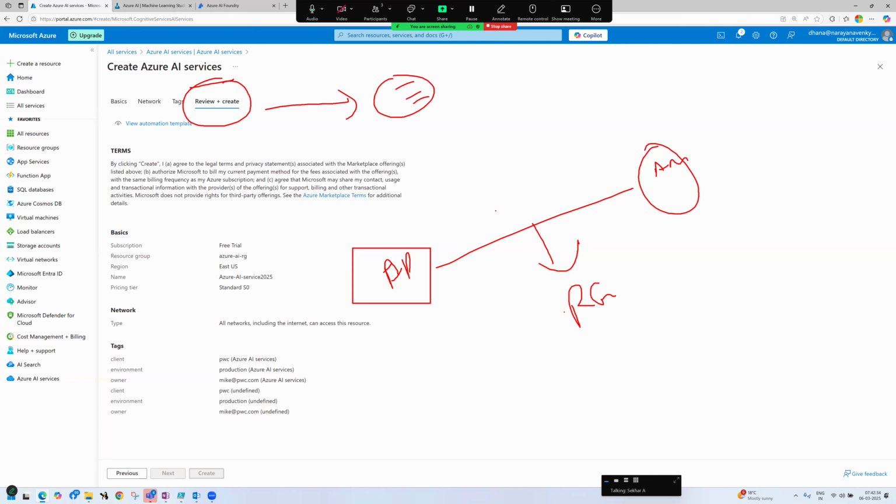Got it, Rajan? Or else it doesn't require. It is the first service which you have to create. If I need to work on Azure AI Foundry, that is again a separate service.